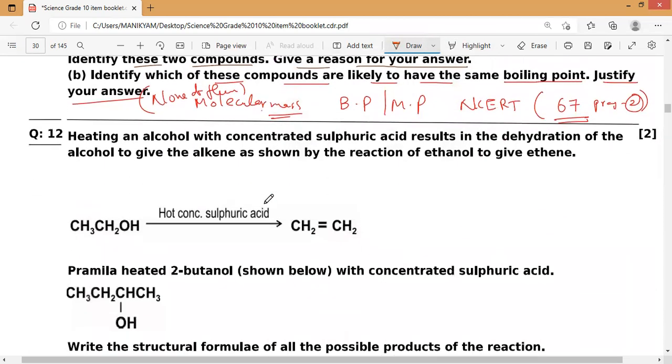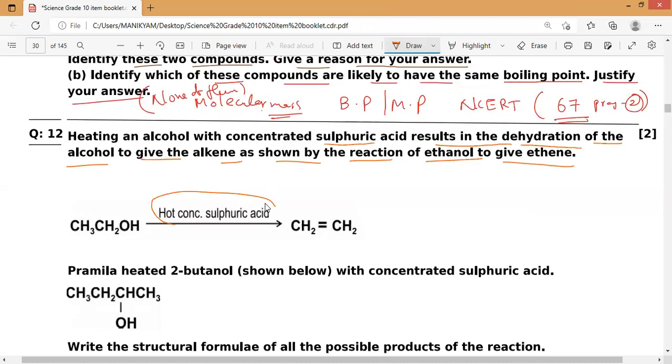Heating an alcohol with concentrated sulfuric acid results in the dehydration of the alcohol to give the alkene, as shown by the reaction of ethanol to give ethene. So this is a dehydration reaction. Chemical properties of ethanol: you get CH3CH2OH with concentrated sulfuric acid.